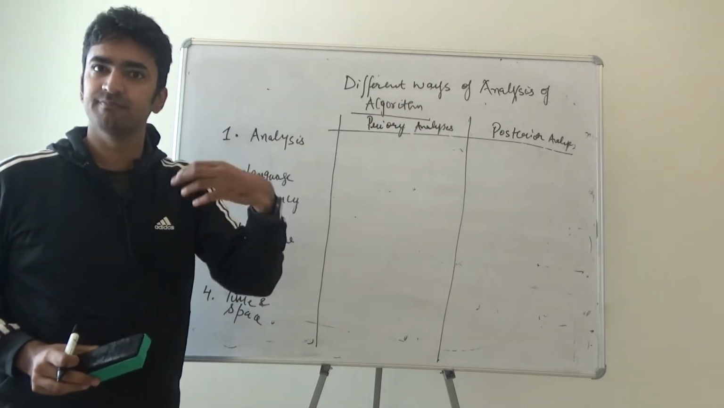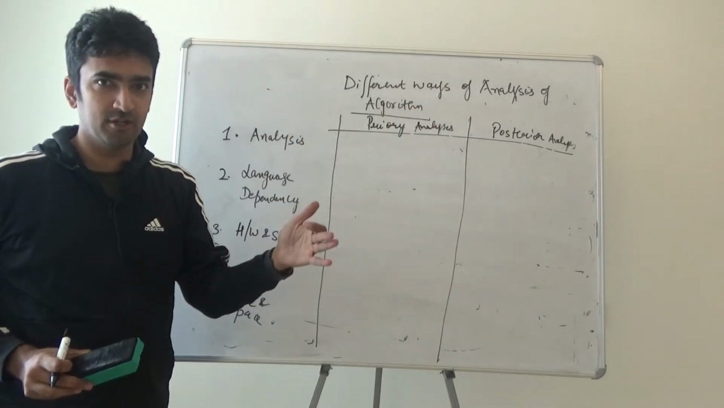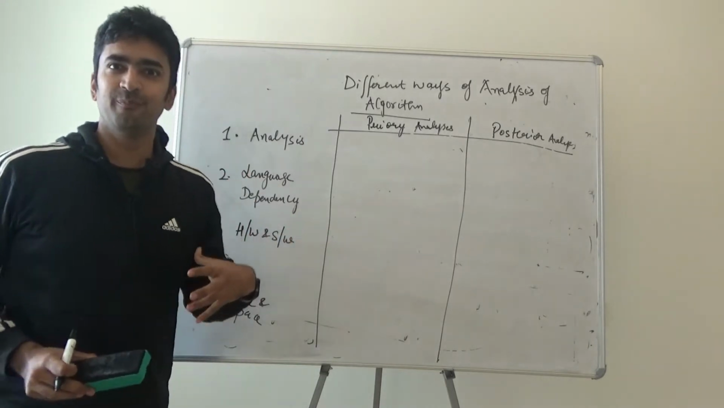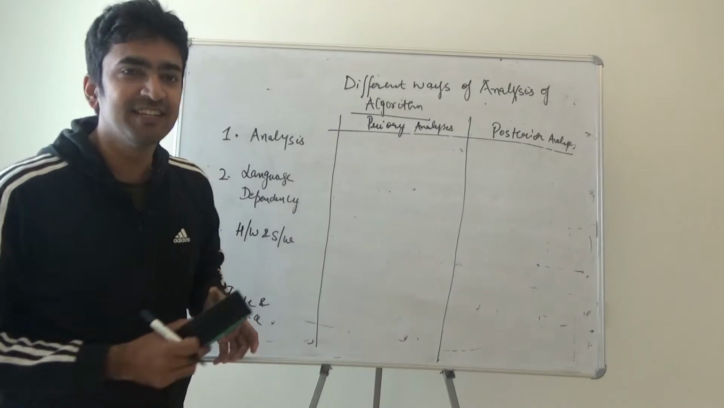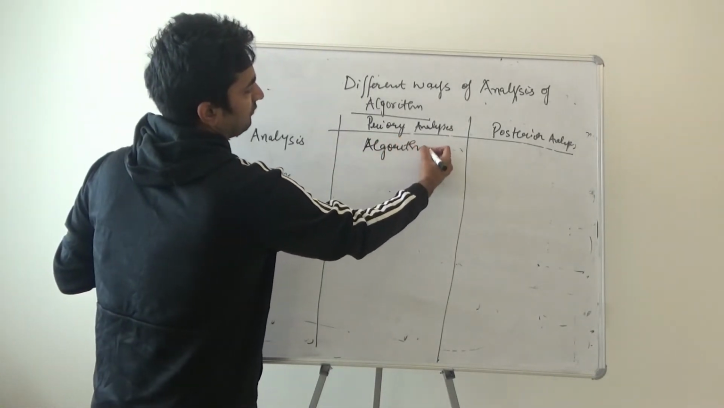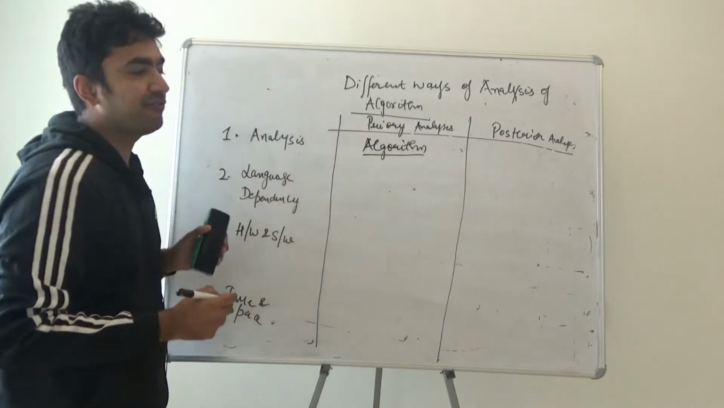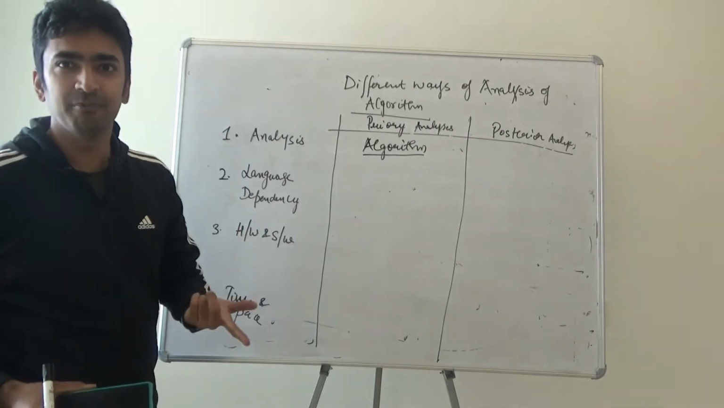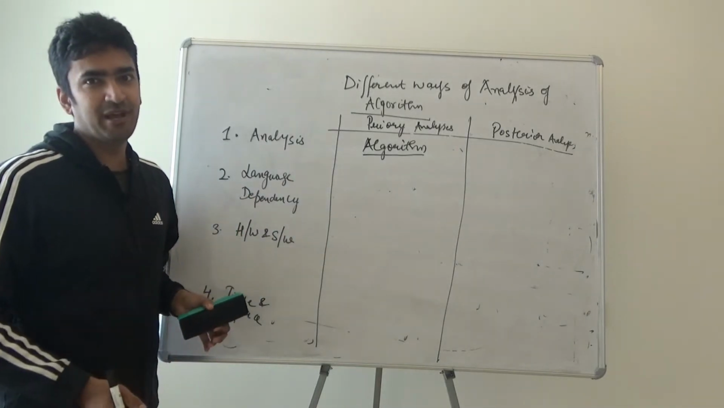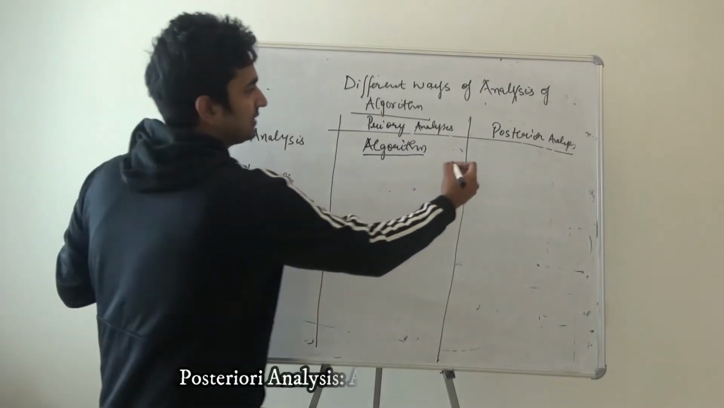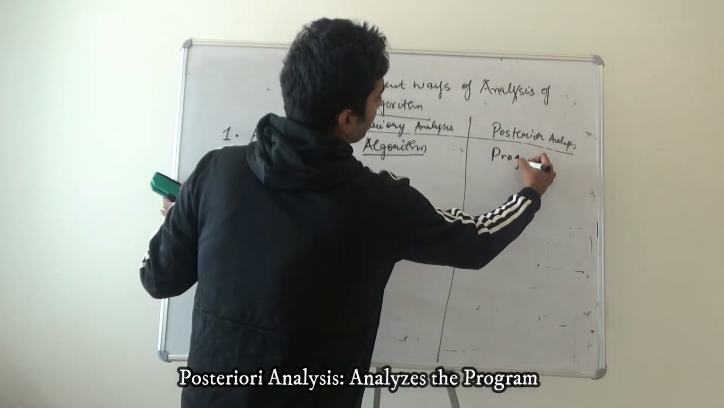two things. One, we are going to analyze an algorithm, and one, we are going to analyze a program. So the word priori says that we will be analyzing an algorithm. So when we are talking about analysis of algorithm, after the algorithm is designed, we code a program and then we are going to analyze the program. So the word posteriori says that we are going to analyze a program.